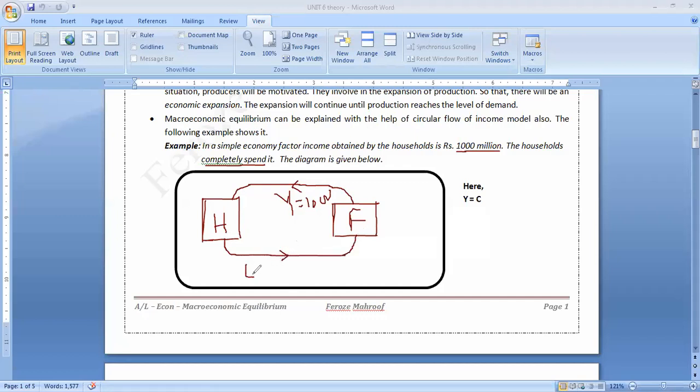Then that 1,000 they are fully spending. Therefore, that is their expenditure. What is that expenditure actually? Consumption expenditure. An individual's expenditure is consumption, no? So that is 1,000. Now what is happening? Y is 1,000, E is 1,000. This is what is shown here. Firms use the income of 1,000 to purchase goods and services. Therefore, they are spending how much? 1,000. Did you understand this one? Any doubts you all have in this diagram?